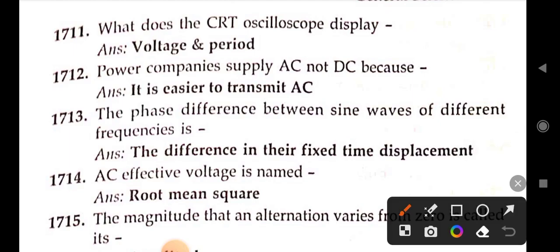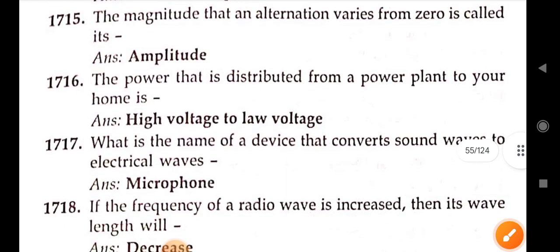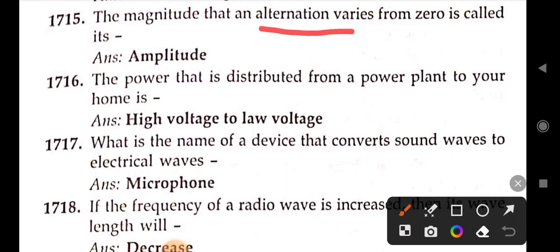Next, what does the CRT oscilloscope display? Right answer is voltage and period. Next, power companies supply AC not DC because it is easier to transmit AC. Next, the phase difference between sine waves of different frequency is the difference in their fixed time displacement. Next, AC effective voltage is named root mean square. Next, the magnitude that an alternation varies from zero is called its amplitude.